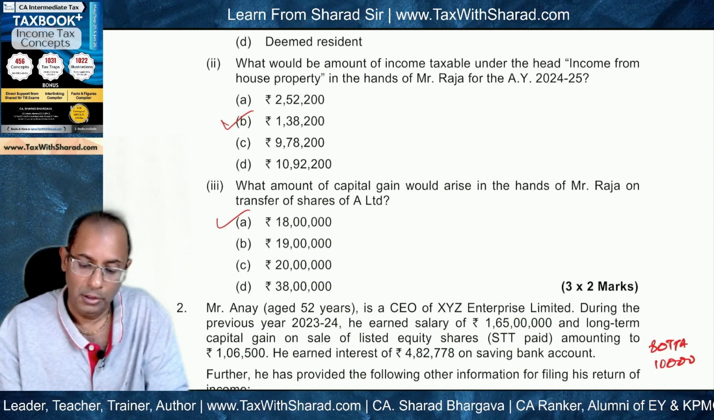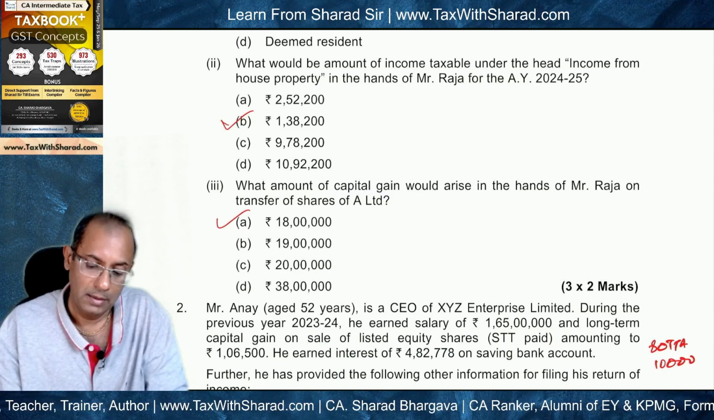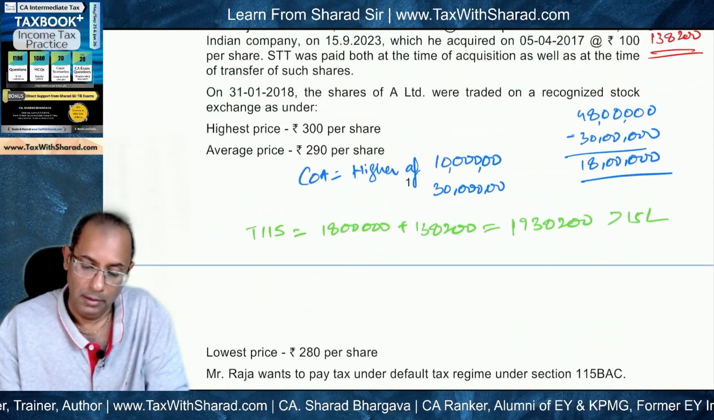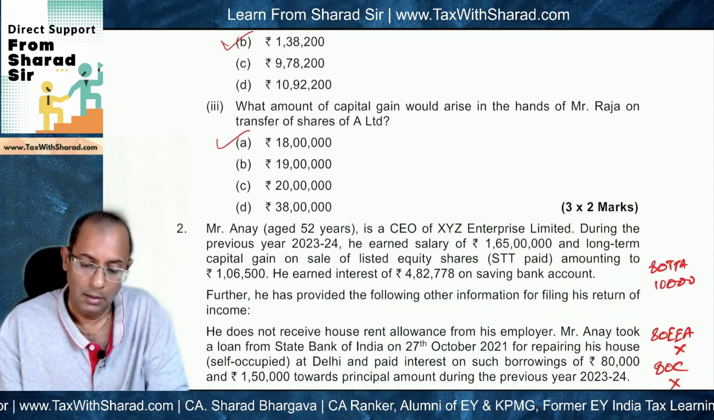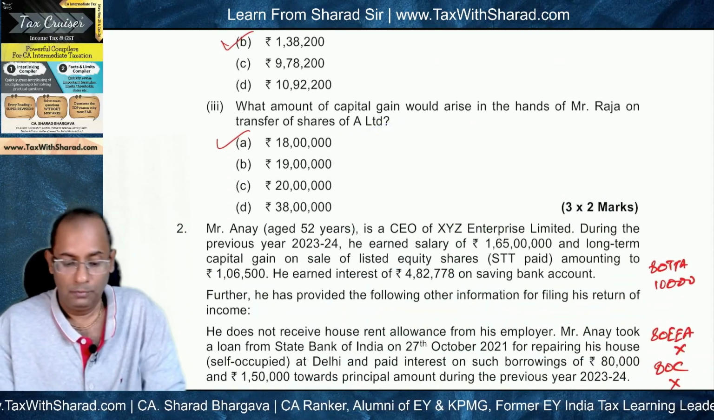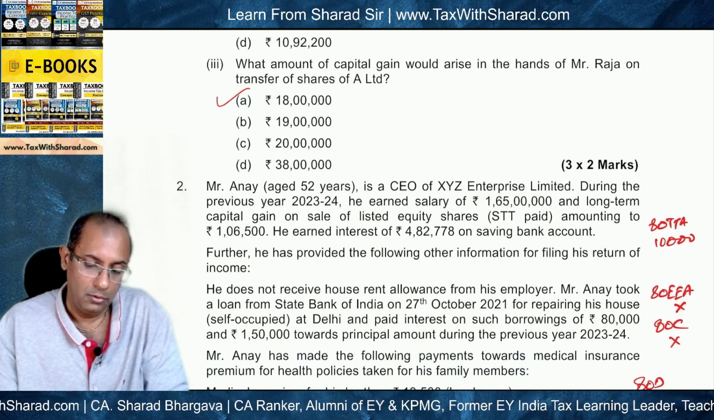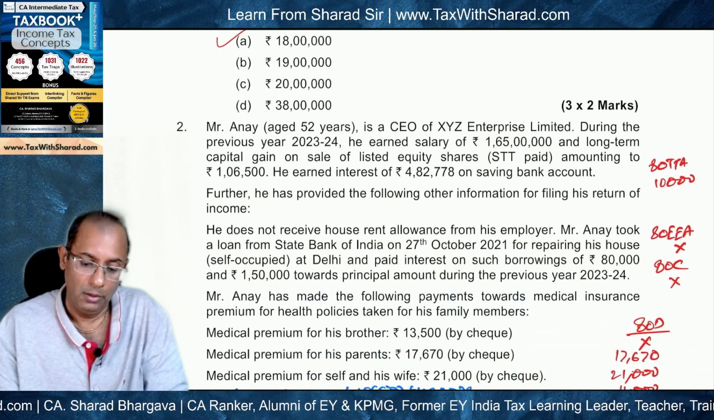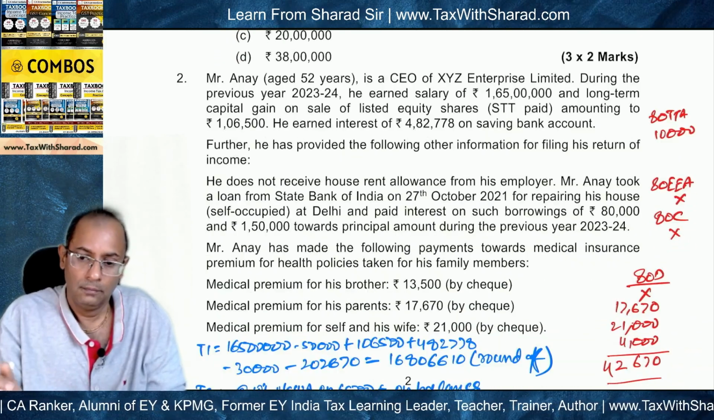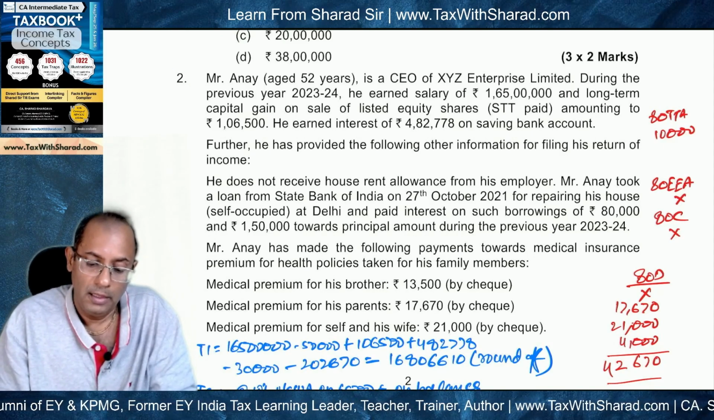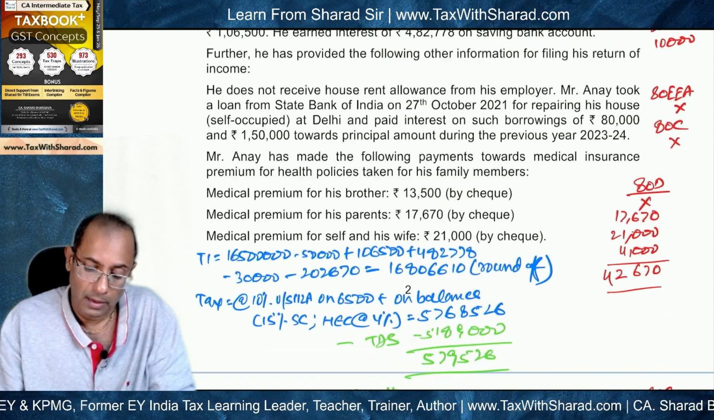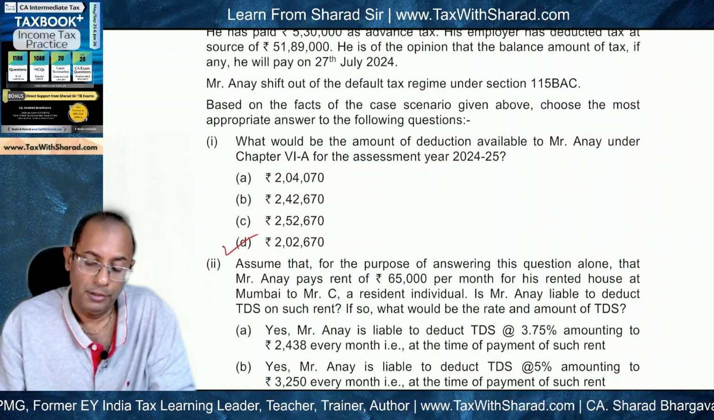And then the third question is, what amount of capital gain would arise? And this is also something that we have already computed above. This is 18 lakh. So this is the correct answer. So this brings us to the end of case scenario number 1. Case scenario number 2 is regarding Mr. Anay. And what is the first question?